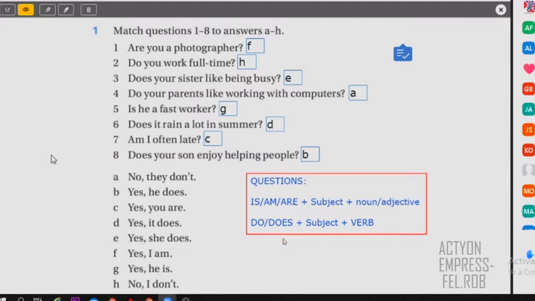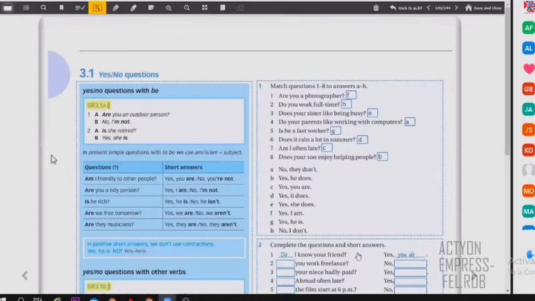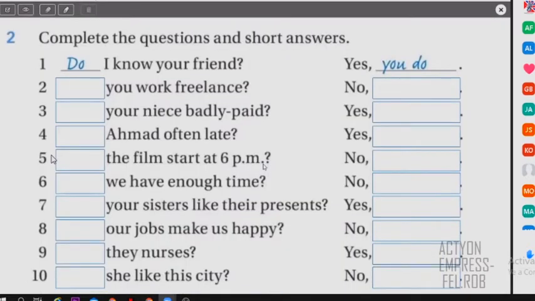This part was excellent, right? So let's continue with the next section. In the next part, we have this exercise. So again, in this exercise, you have a combination of do, does, is, are, but also you have to give a short answer, yes or no, all right? For example, it says, do I know your friend? Know is a verb, so do. I know your friend, and then you say, yes, you do, right? Because the question is with do. So continue, please. And then I'll need some volunteers for this one, all right? So you have 3 minutes to complete this exercise too.